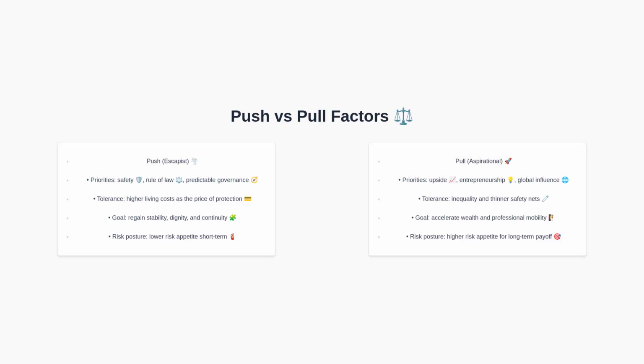With the decision logic in mind, let us compare push and pull factors side by side. On the left are push factors that dominate when escaping instability or danger. The focus is on safety, legal predictability, and basic continuity. People in this mode may accept high costs as the required trade-off. On the right are pull factors that dominate when maximizing upside. The emphasis is on entrepreneurship, rapid mobility, and influence, accepting inequality and thinner safety nets as trade-offs. This side-by-side comparison clarifies that neither path is universally better. Each aligns with a different primary need. Next, we will convert this into practical steps for choosing a destination.